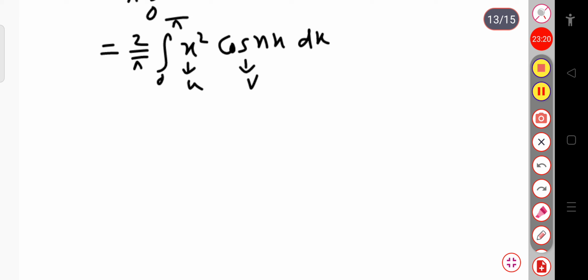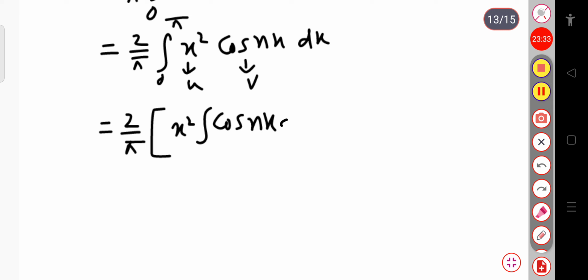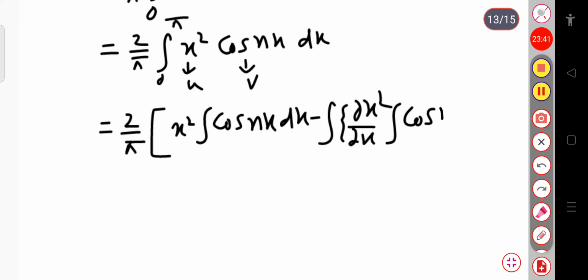Okay, now if I solve by parts, this will be 2 by pi, if I write u, that is x square, integration over v dx, that is cos nx dx, minus integration of dou x square divided by dou x, integration cos nx dx, whole into dx.